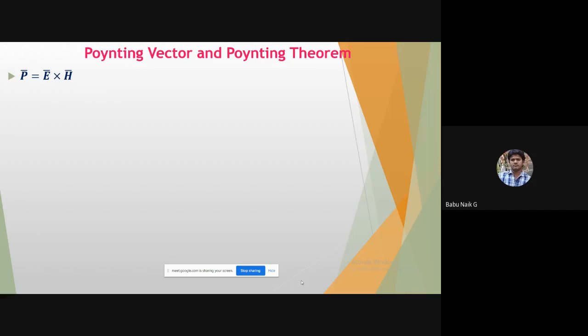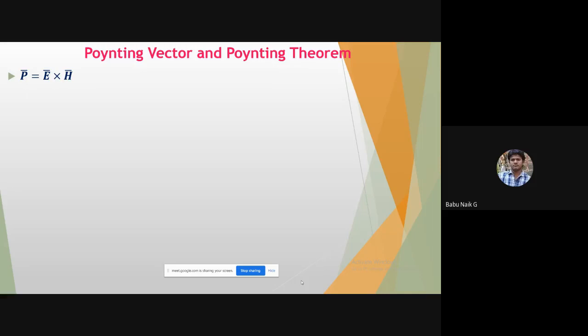Here, how the Poynting vector came about: it was described by the English physicist John Poynting, and he put his name to it as the Poynting vector, for power. So that's why it is called the Poynting vector.